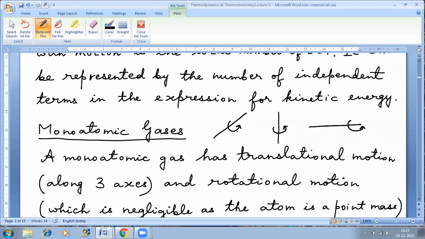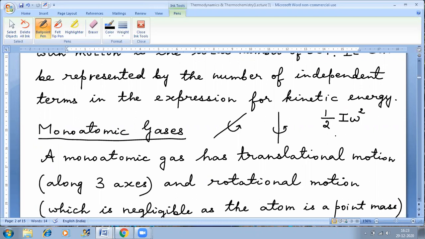If it is only one atom, then irrespective of the axis, it doesn't make a huge difference. Why? Because you know the concept of moment of inertia, and the rotational kinetic energy is given by half I omega square, for any particle undergoing rotation. This is a part of physics.